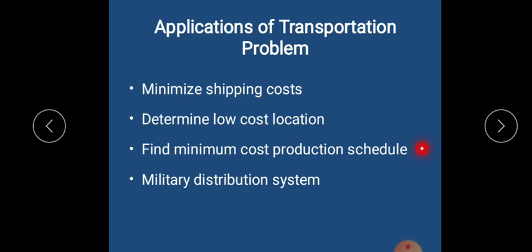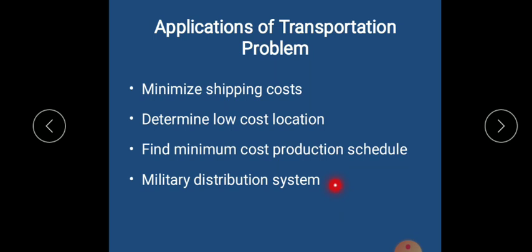Suppose you have four factories or four machines, F1, F2, F3 and F4, and from which factories how many items you have to manufacture and deliver, so that your total production cost will be reduced.